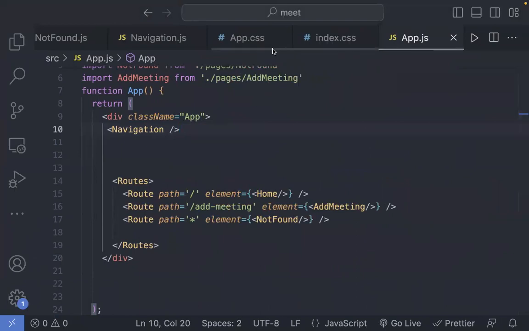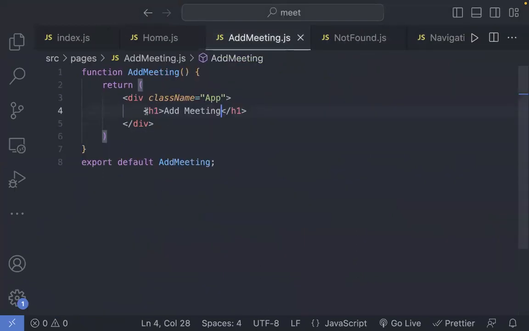So inside now add meetings section, I'll go here and I'll simply say that I'll remove this class called app and I'll simply create a class here called, let me say it's going to be a add container. And I could say it's add new meeting.